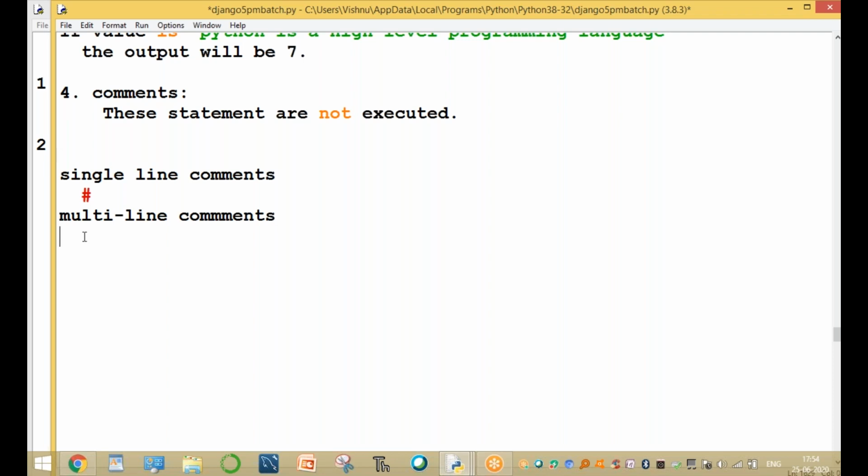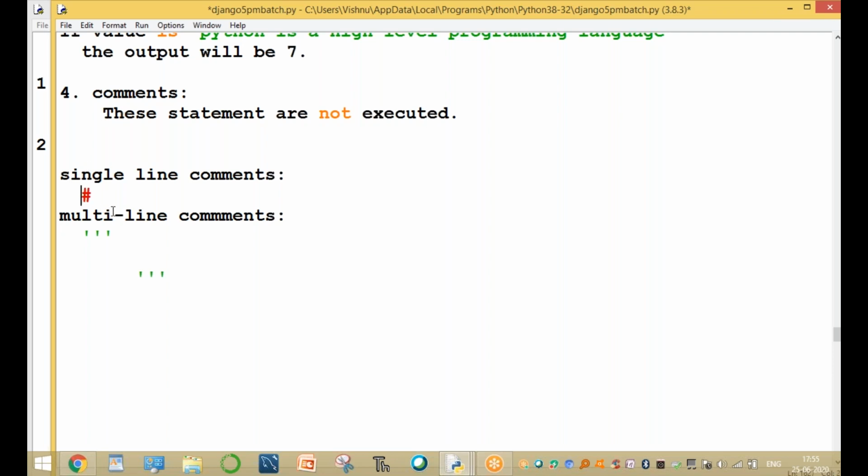And how to write Python multi-line comments? The multi-line comments are written in triple single quotes or triple double quotes. These are called multi-line comments, and single line comments. These statements are not executed. The statements which are not executed are called comments.